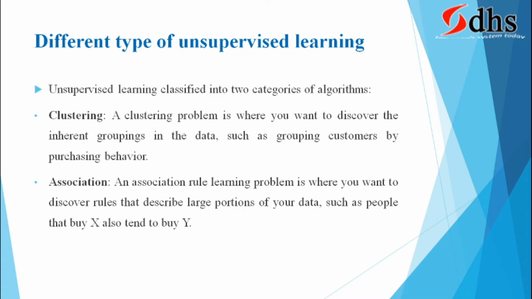For example, one person is purchasing milk and tea powder. Definitely you will purchase sugar. That we can tell, no? That is only with a small store we can identify. Imagine a big supermarket where there are lakhs and lakhs of products. Identifying these rules is not very easy. For that we need the data mining technique. For that we are using the association rule. That also comes under unsupervised learning.